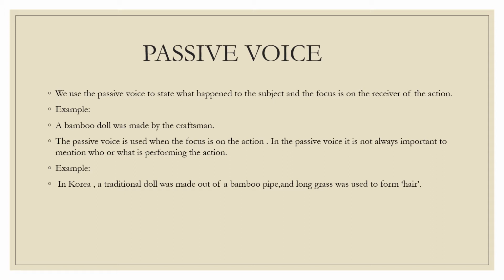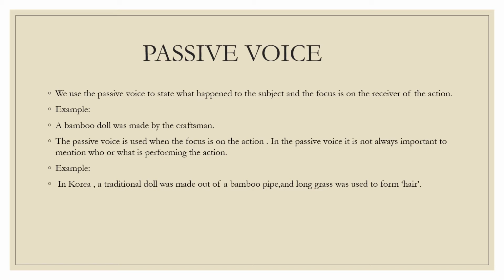We use the passive voice to state what happened to the subject, the focus is on the receiver of the action. When the focus is on the doer of the action, it is said to be in active voice, and when the focus is on the receiver of the action, it is said to be in the passive voice.